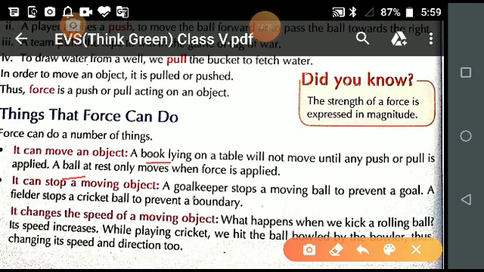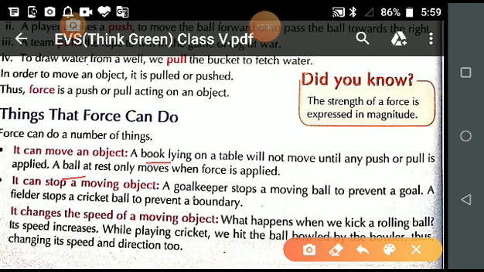If you want to give your book to someone, then you push the book from your table to the next table. Or if the book is on the table and you want to read it, then what will you do? Pull.